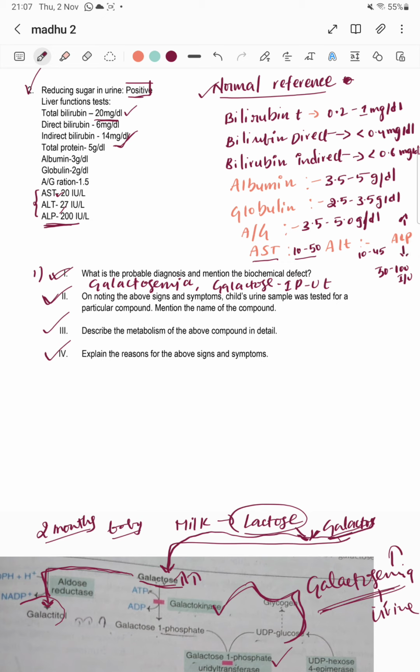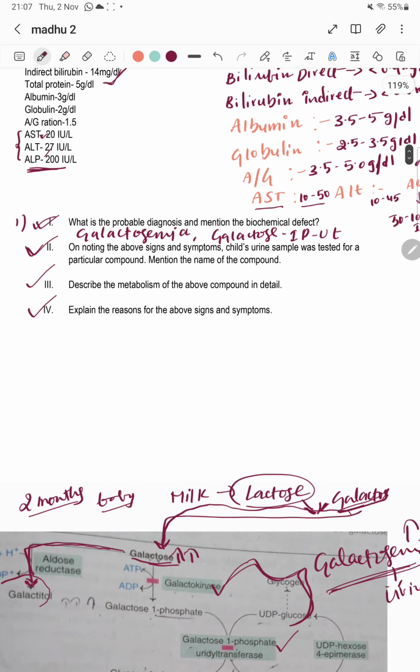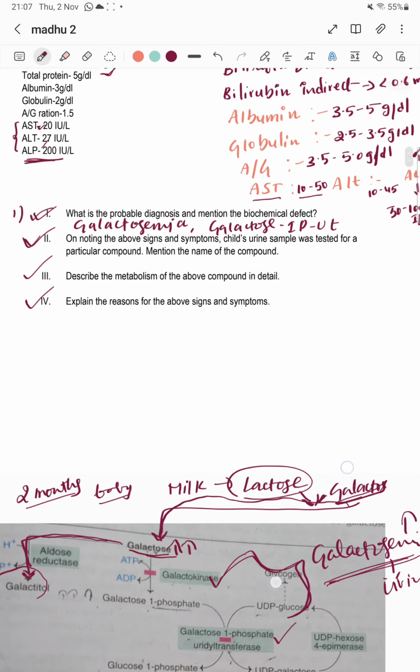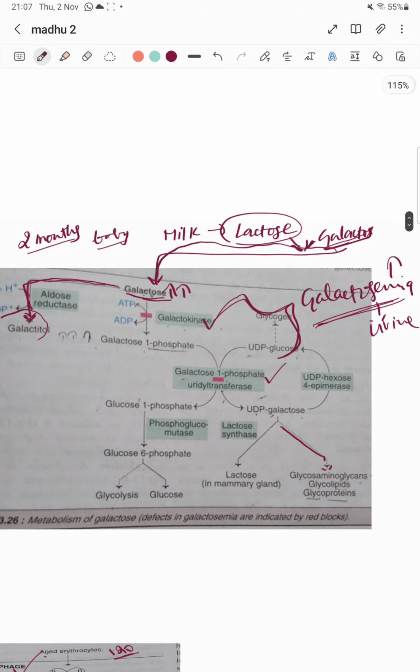Okay, galactosemia due to galactose 1 phosphate uridyl transferase. On noting the above signs and symptoms, the child's urine sample was tested for a particular compound. Mention the name of that compound. As I already told you, if the galactose is elevated, what happens? Galactosemia. The same galactose is present in urine also.